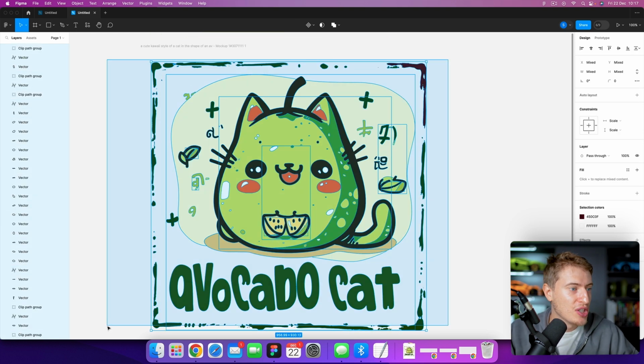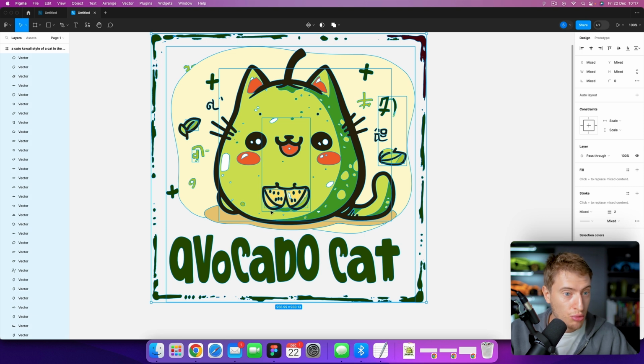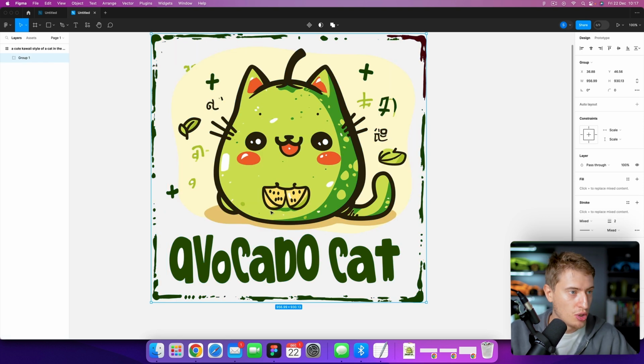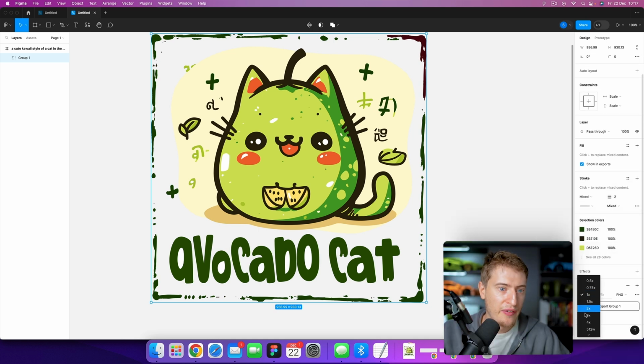The next thing I do is just select it all, group it. So Command G or Control G. And then click export down here. Always make sure to click 4x so that it's the best quality, and click export group 1. And then you will have a design ready to go that can be used for t-shirts, mugs, stickers, posters, whatever you want.